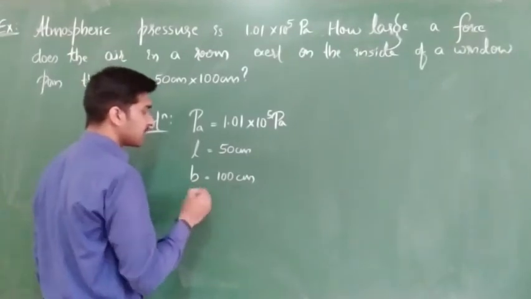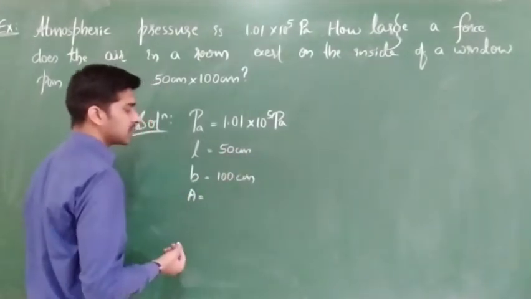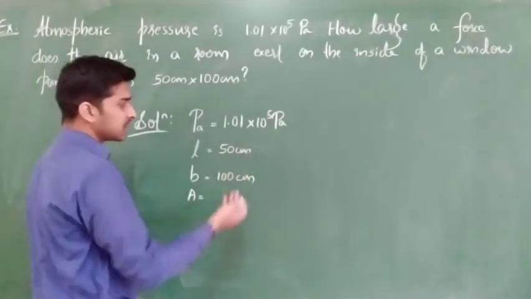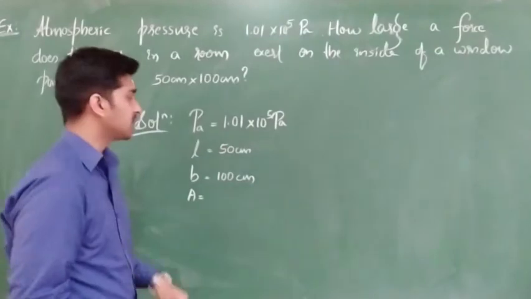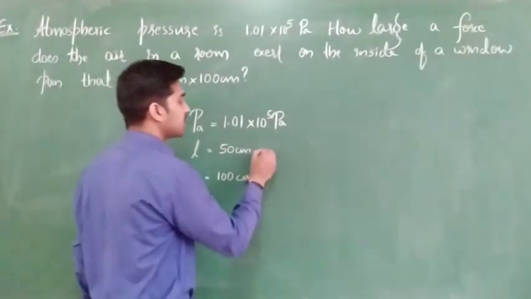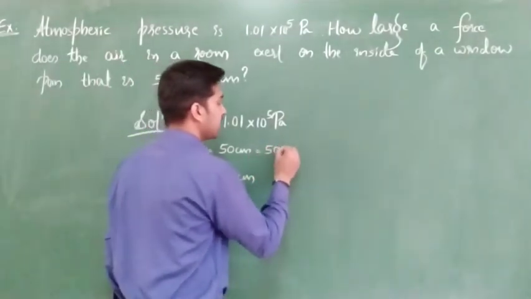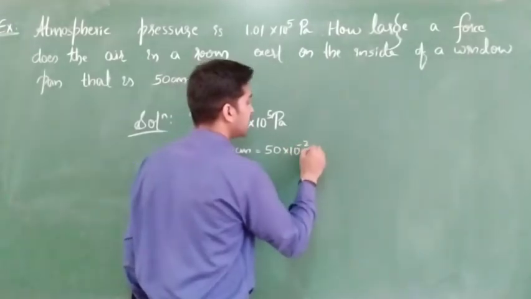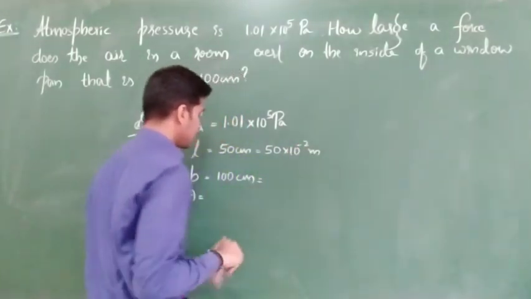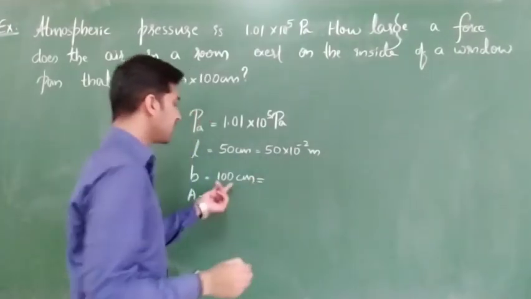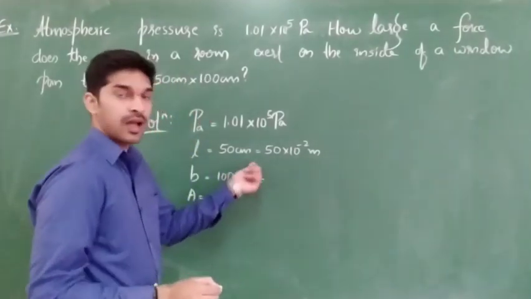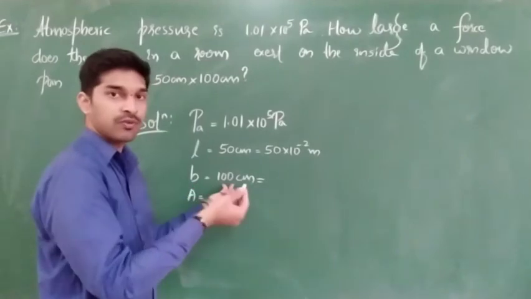So area is nothing but 50 centimeter into 100 centimeter. First, let us convert these centimeter values to meter values. So here, 50 centimeter is nothing but 50 into 10 to the power of minus 2 meter. Clear? Next, 100 centimeter means 100 into 10 to the power of minus 2. 100 I can write as 10 to the power of 2.